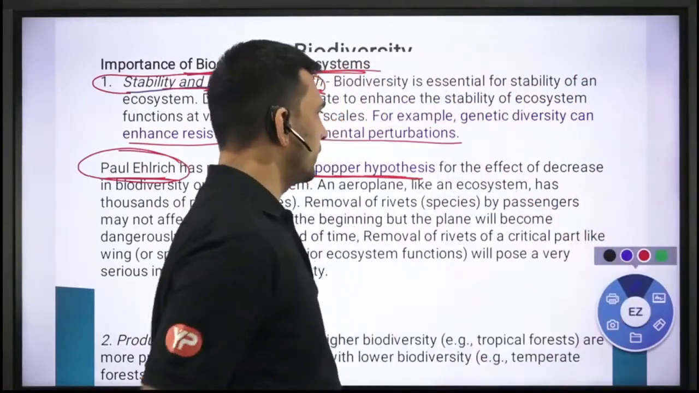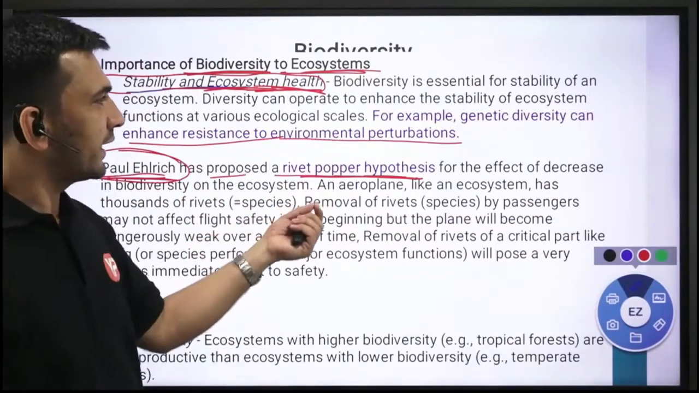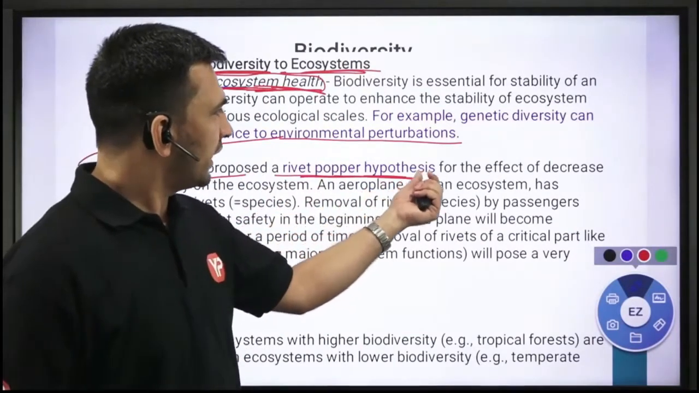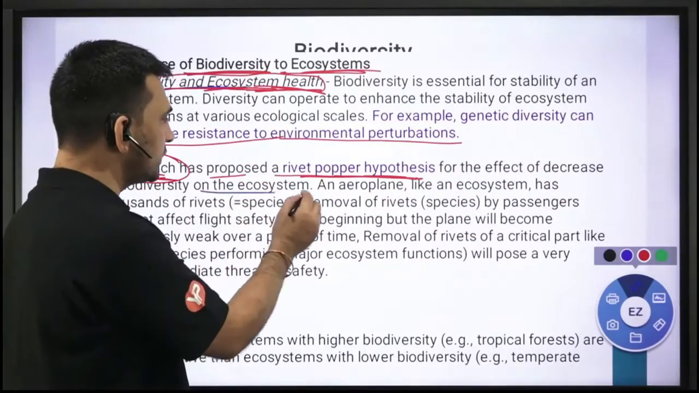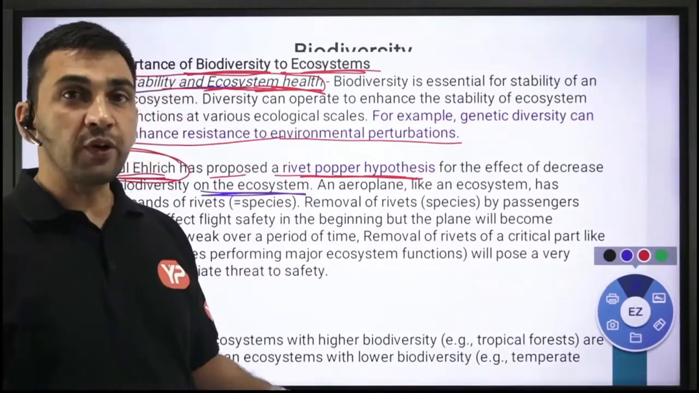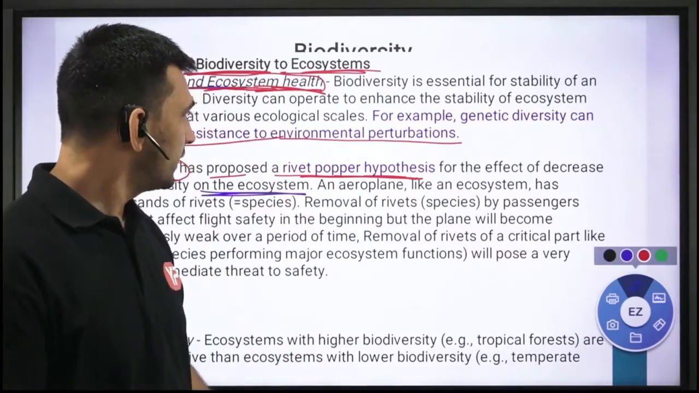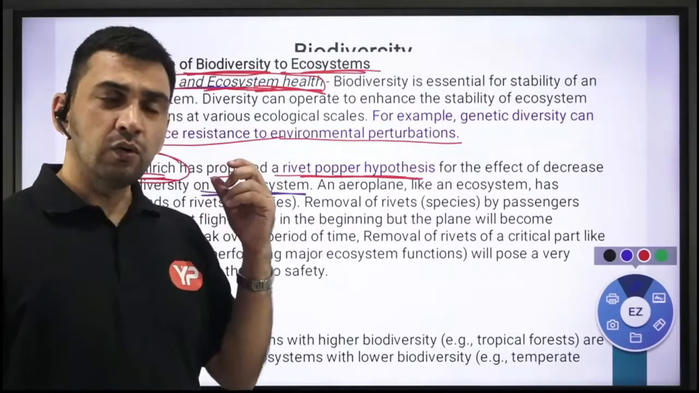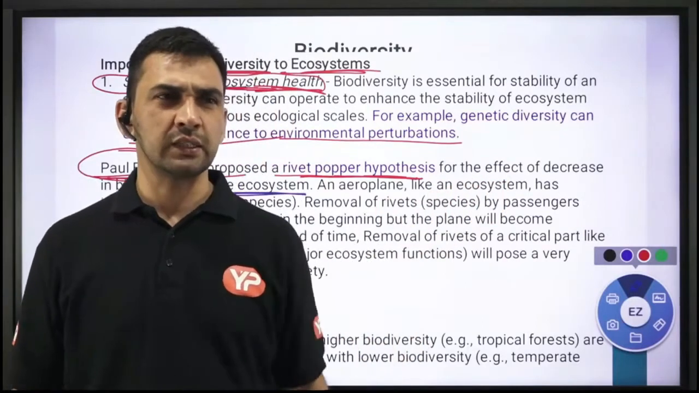For this particular thing, Paul Ehrlich proposed the hypothesis for the effect of decrease in biodiversity on an ecosystem, that how biodiversity loss can influence an ecosystem. He took the example of rivets. Now rivets, even though we make use of these rivets to join many different kinds of parts,